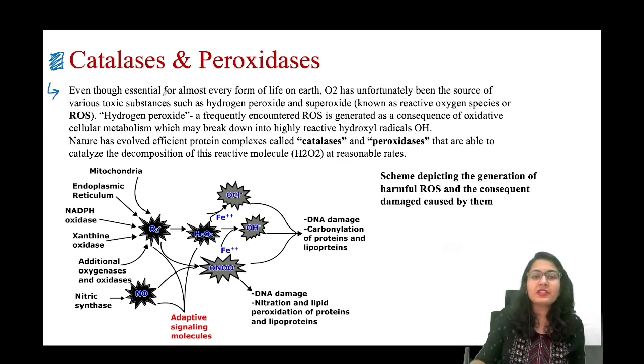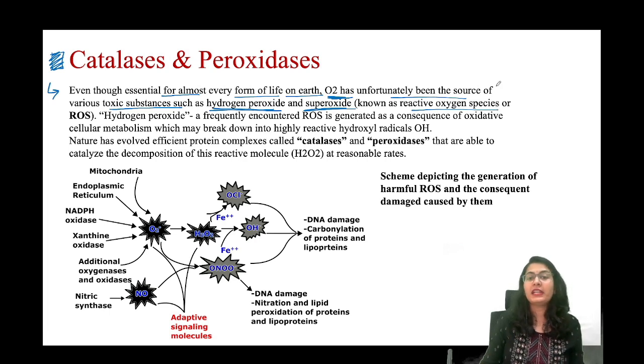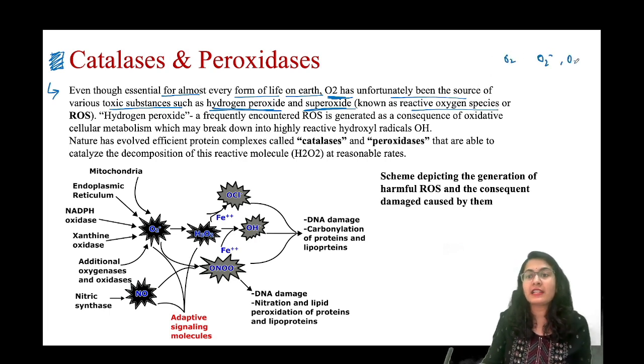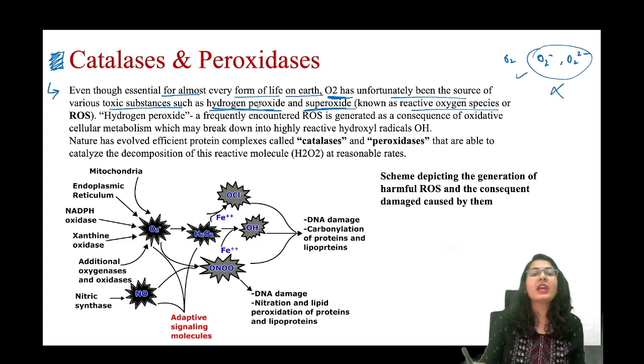Even though essential for almost every form of life on Earth, oxygen has unfortunately been the source of various toxic substances such as hydrogen peroxide, such as superoxide, known as reactive oxygen species. ये आपको पता ही है कि oxygen is good, but the superoxide as well as the peroxide, they are not good. Okay, so इसको हम कैसे हटाएंगे?